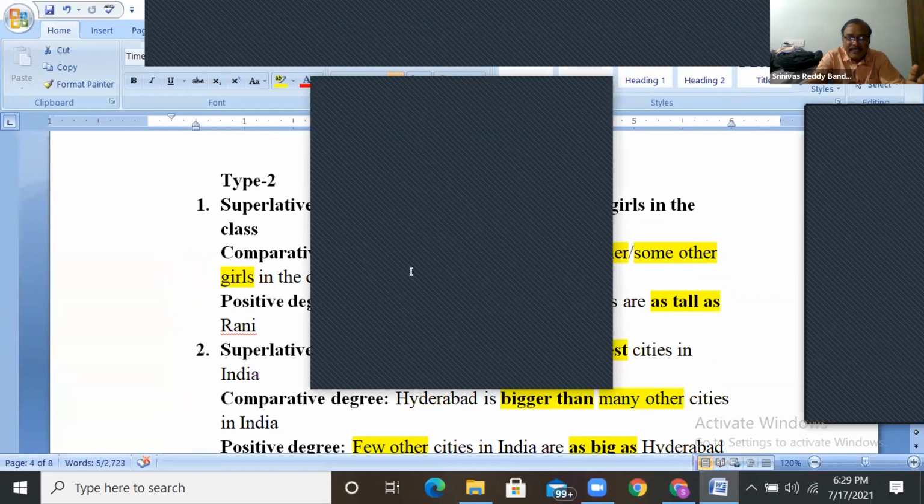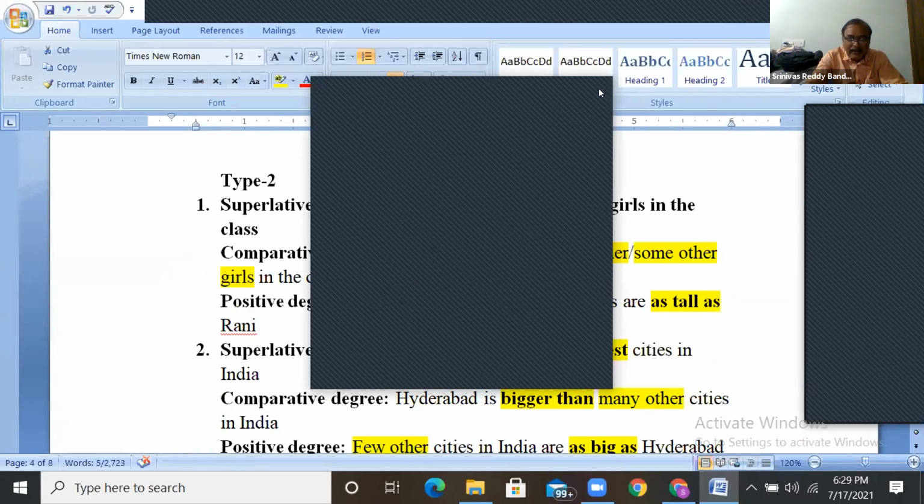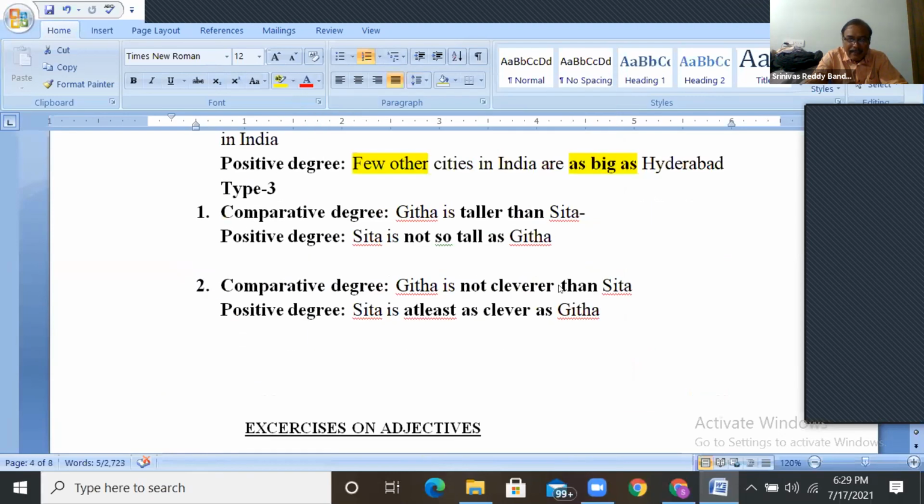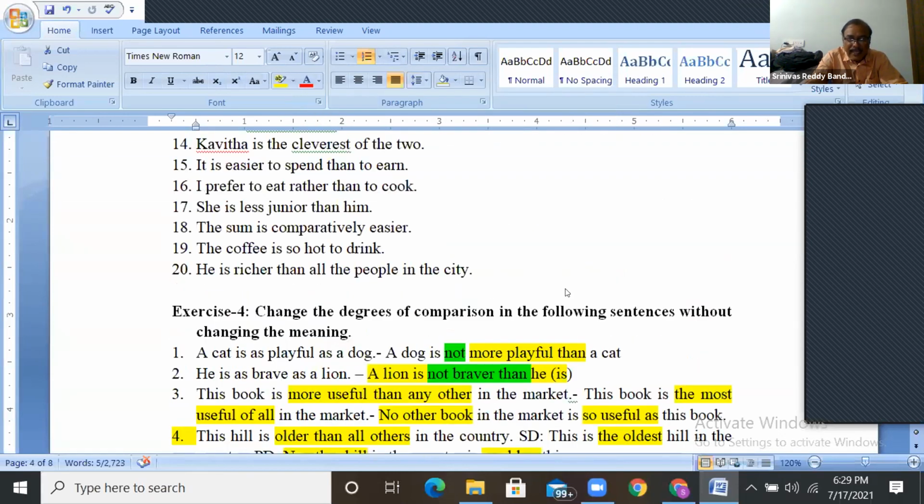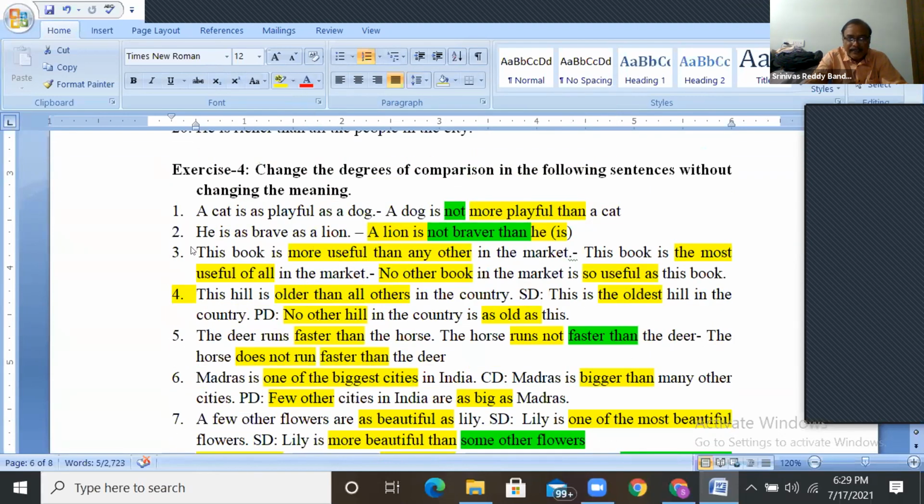Why two answers here? Why have I given two answers? Because one is given in the comparative degree, so they may ask us to change it into the superlative degree, or they may ask us to change it into the positive degree. Is it clear? That's why I have given two answers. But the meaning should not be changed.